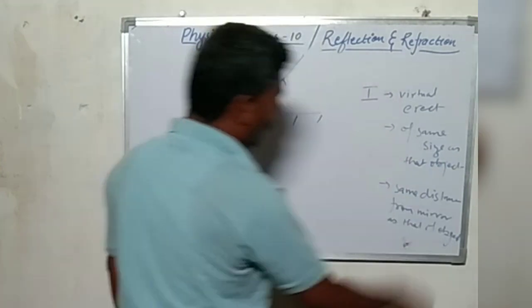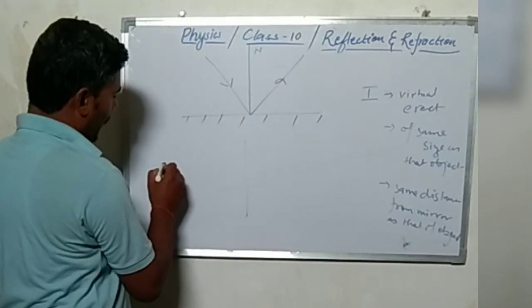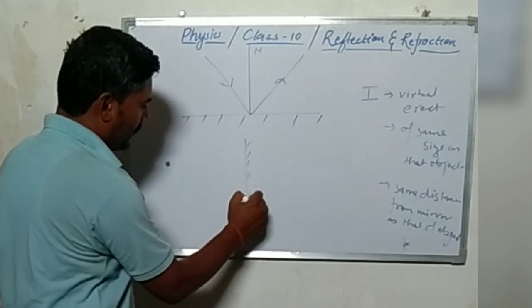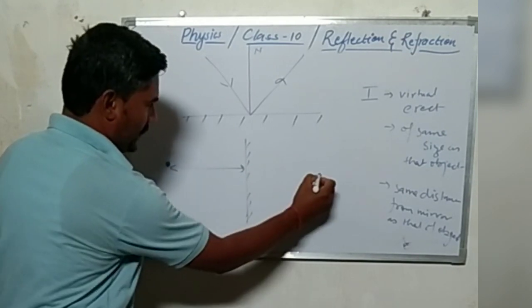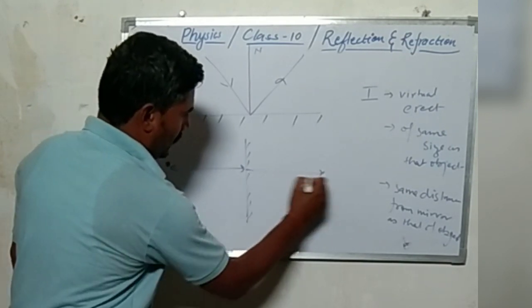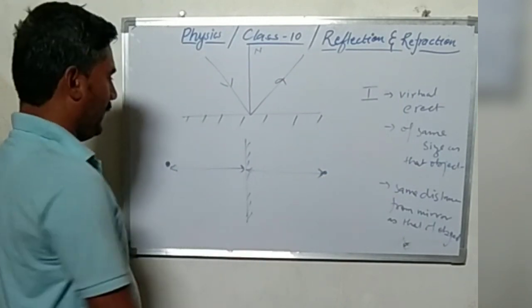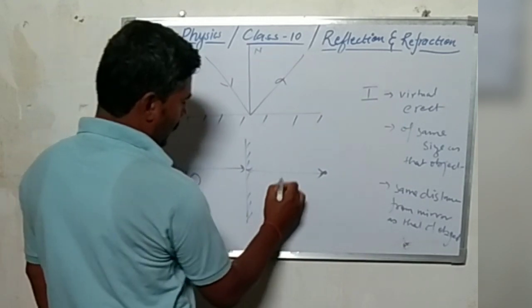These are the outcomes when any object is placed before a plane mirror. You will find that the same distance will be there between the object distance and image distance.